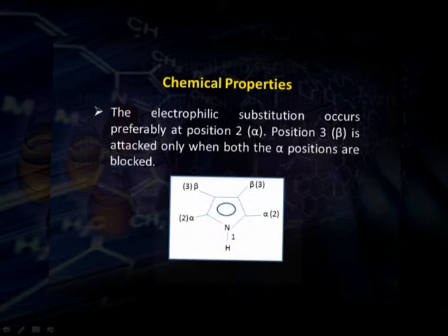That is the reason that these 2 positions are preferably chosen for electrophilic substitution. Electrophilic substitution occurs at beta position only when these 2 positions are blocked.